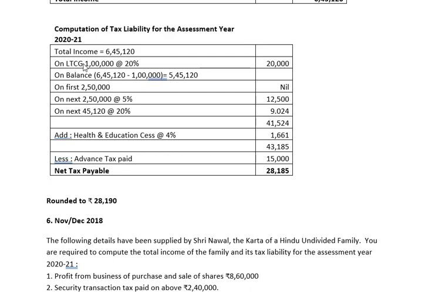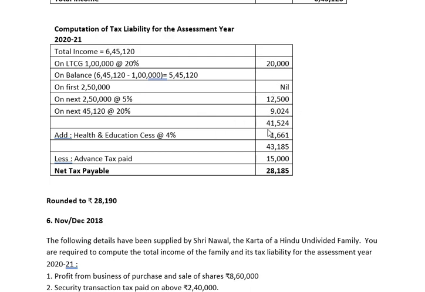First we shall compute on the long-term capital gain 1 lakh at the rate of 20%, it is 20,000. So the balance from 6,45,120 we shall deduct long-term capital gain 1 lakh. It comes to 5,45,120. Now on this amount, on the first 2,50,000 the tax is nil. On the next 2,50,000 tax is at the rate of 5% on 2,50,000, it comes to 12,500. And on the remaining balance, that is 45,120 at the rate of 20%. So it comes to 9,024.